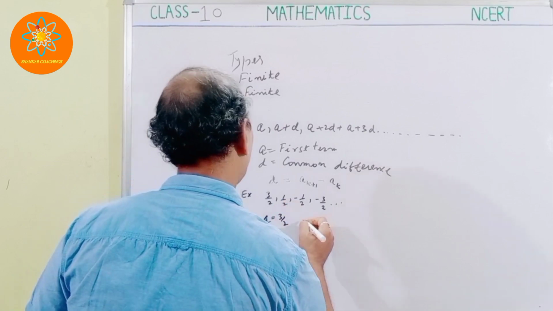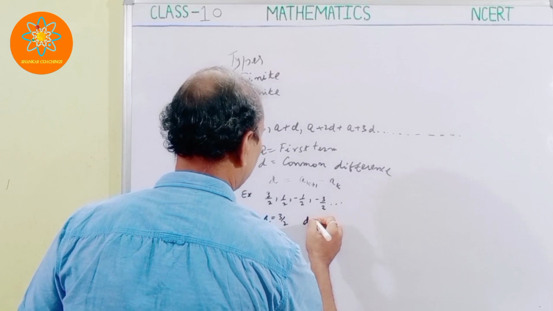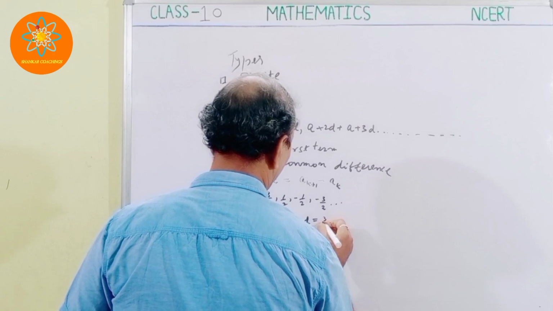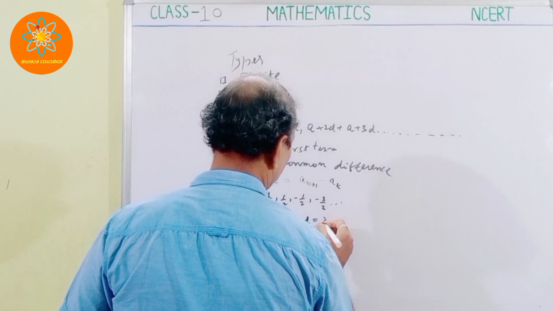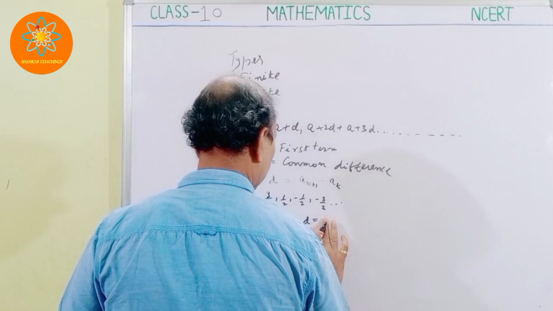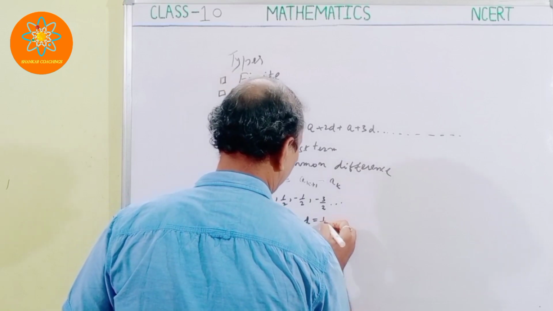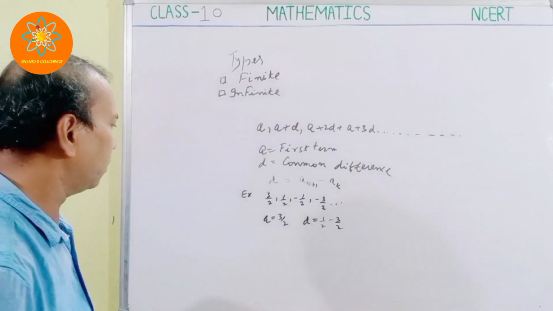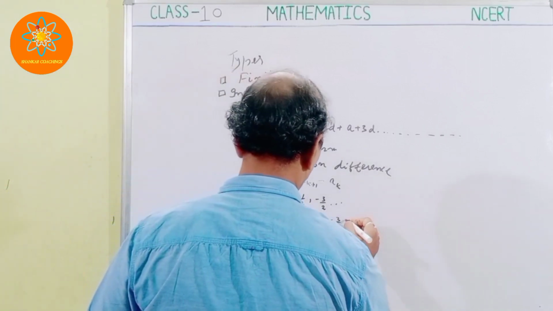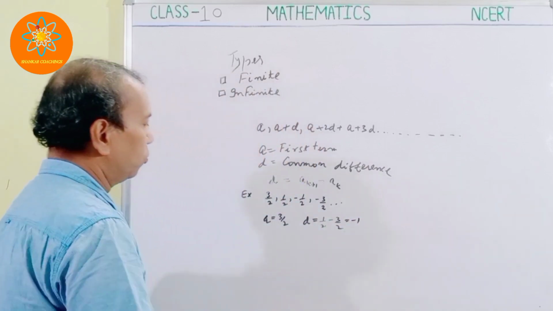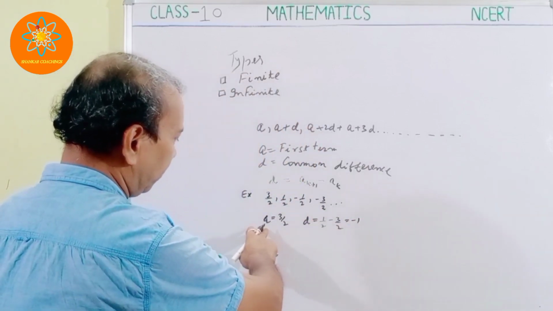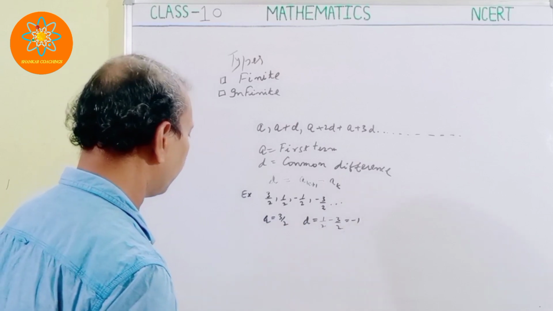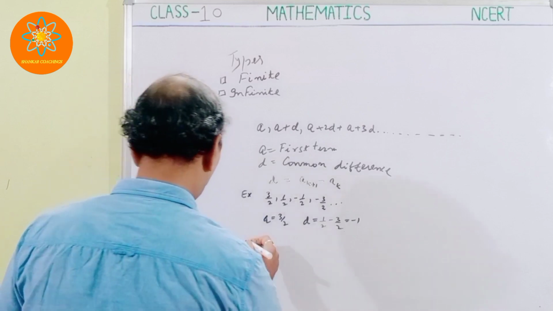And what about the common difference? d is equal to 1 by 2 minus 3 by 2. How much do you get? You get the value equal to minus 1. So if the AP is like this, the first term is 3 by 2 and the common difference is minus 1.